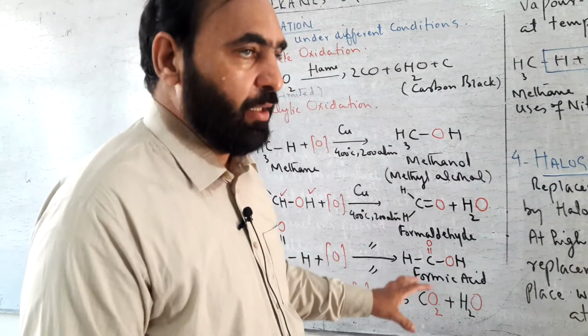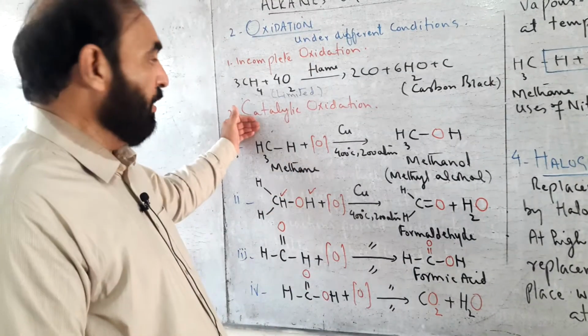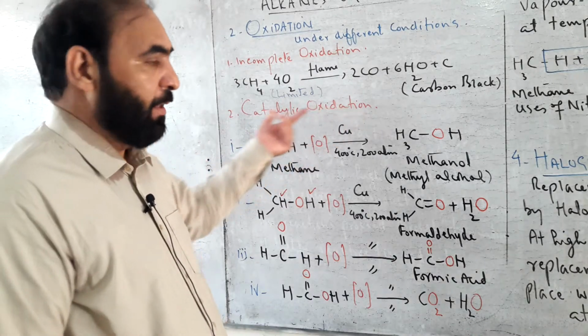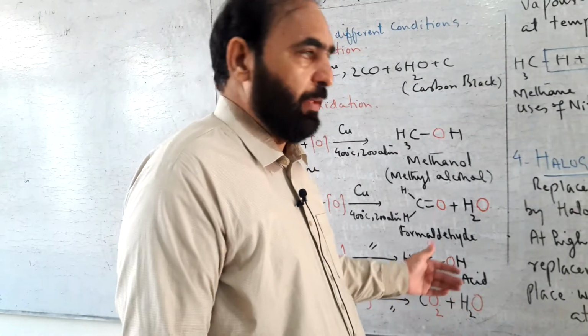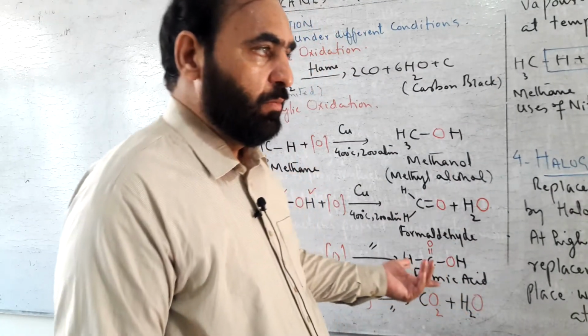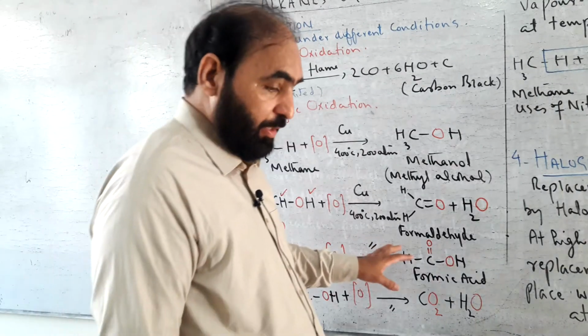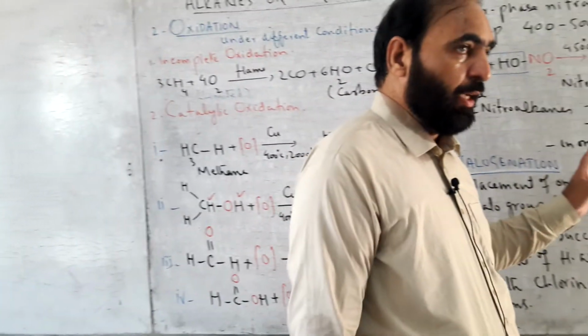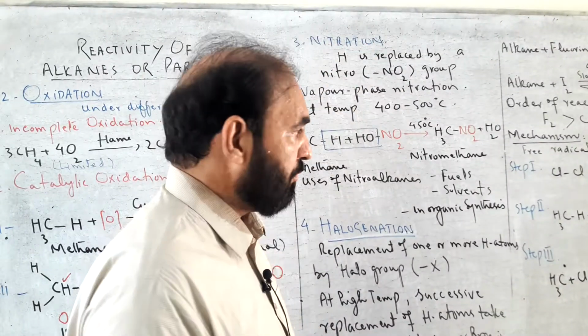Fatty acids are obtained on industrial level by the process of catalytic oxidation of alkanes. Fatty acids are used for the preparation of soap, vegetable oil, etc. on industrial level.